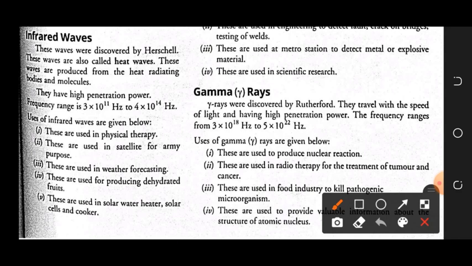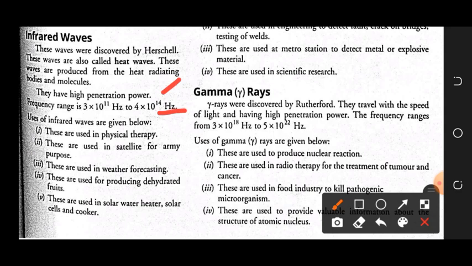I told you why we are calling it. These waves are produced from the heat radiating bodies or molecules. Any hot body is the source of infrared waves. Now, if you look at the properties of infrared waves, they have very high penetration power, and the frequency range, you can see, is this.